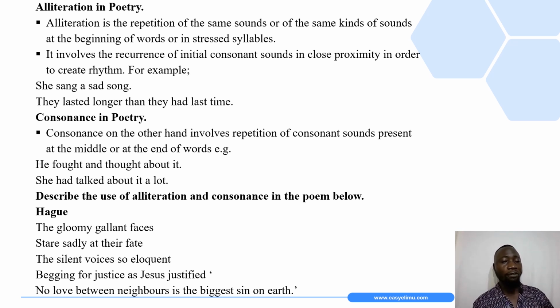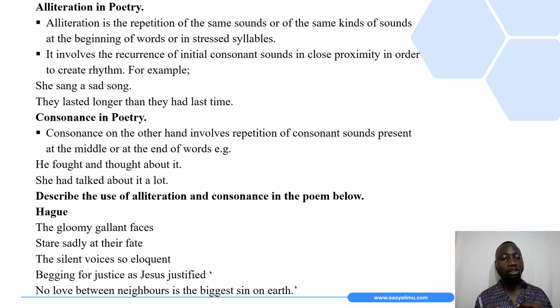If you look at the words fought and thought, we have the consonant sounds GH, T, also on the other side, GHT.